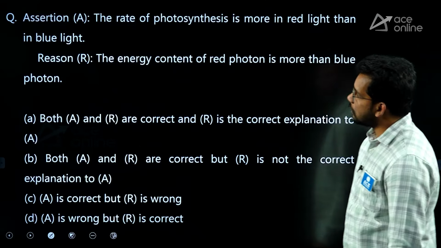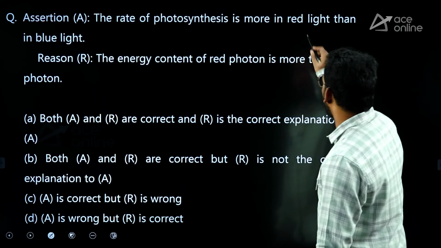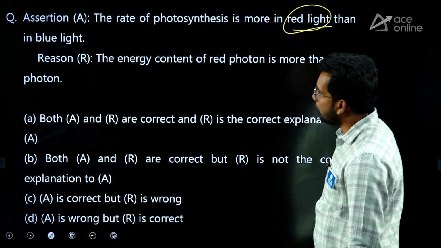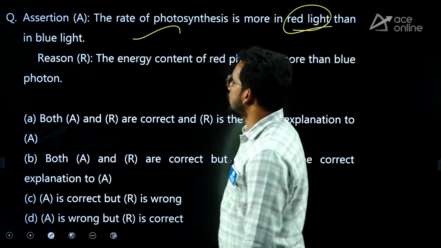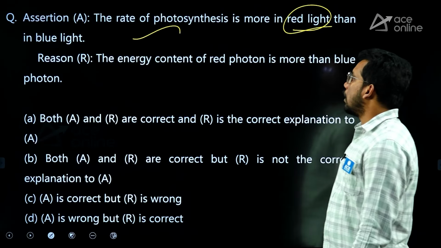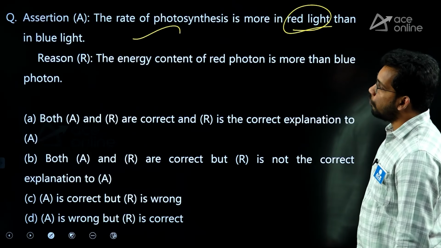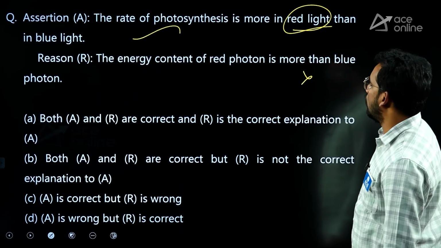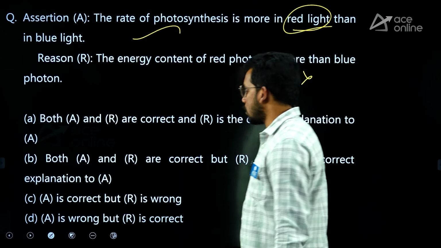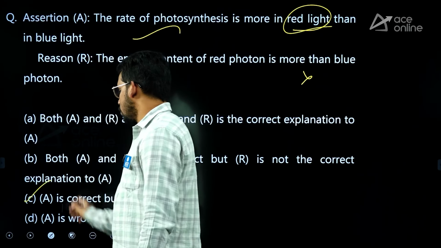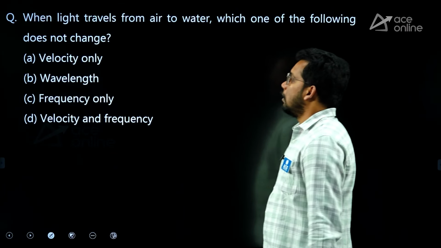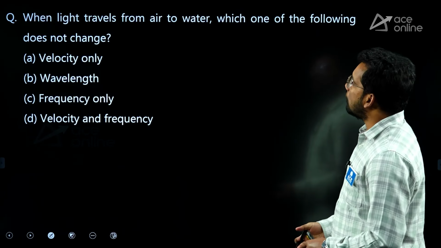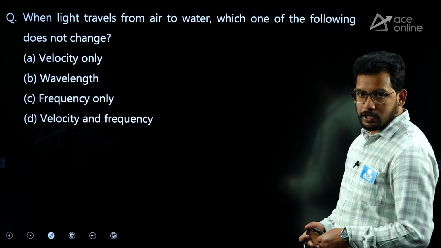Next, assertion reason type. Assertion, the rate of photosynthesis is more in red light, correct. Reason, it has more wavelength than blue light, correct. The energy content of red photons is more than blue photons. No, because blue has more frequency, so it has more energy. So A is correct, but R is wrong. So answer is C.